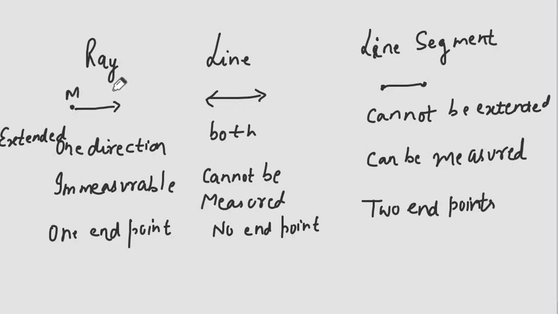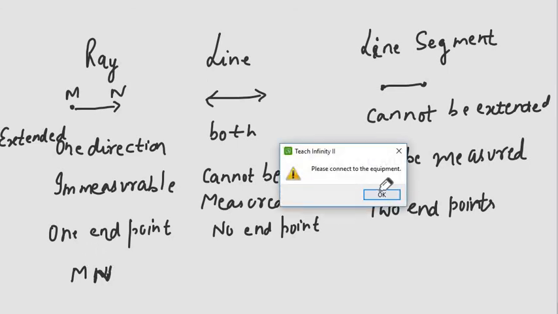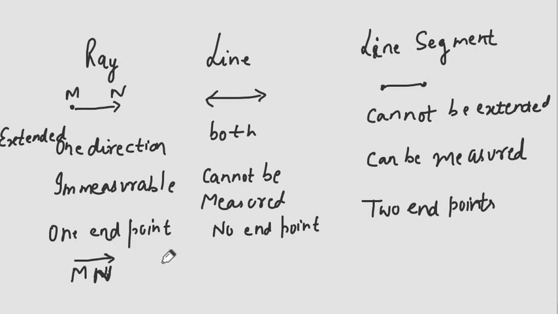A ray is named as MN, or you can use any letter of the English alphabet, but you have to use the symbol of a ray. Then if you are using MN for a line, it should be represented with the line symbol on MN. And if MN is written as a line segment, then the symbol of a line segment should be made on MN.